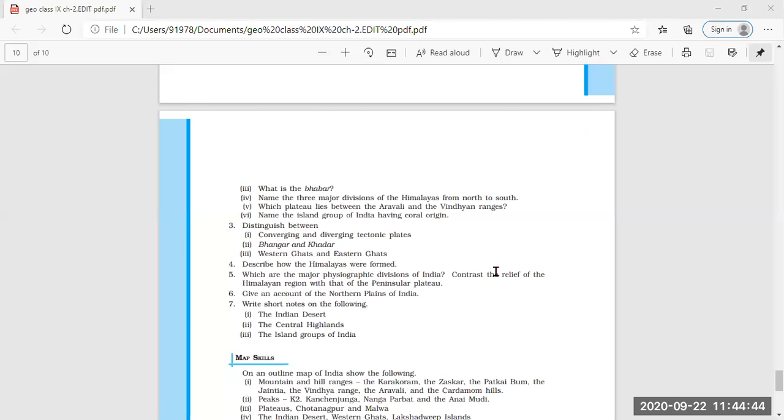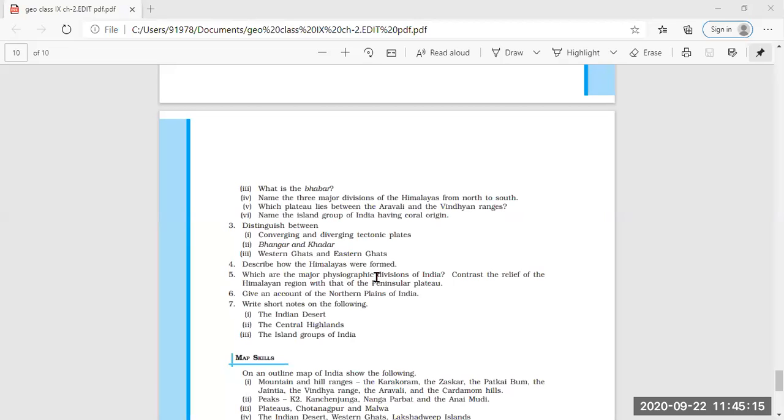Sneha. The third point is, they have a higher elevation of 900 to 1600 meters in Western Ghats, but in Eastern Ghats they have a lower elevation of 600 meters. Very good. This is another major distinction between Western and Eastern, that the average height is between 900 to 1600 meters in Western Ghats, whereas the height is 600 meters only in Eastern Ghats.